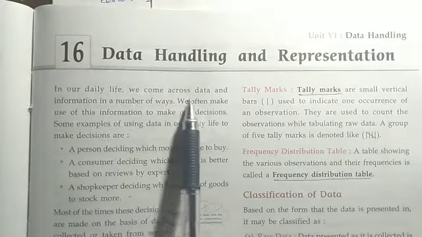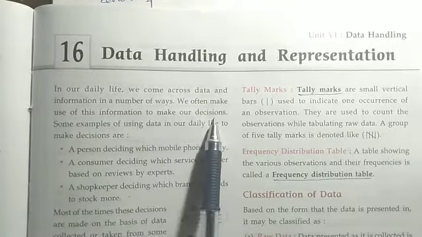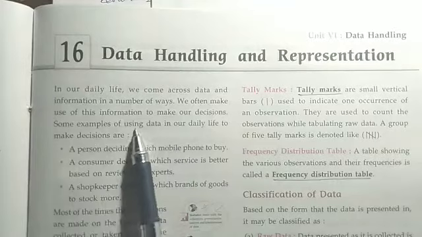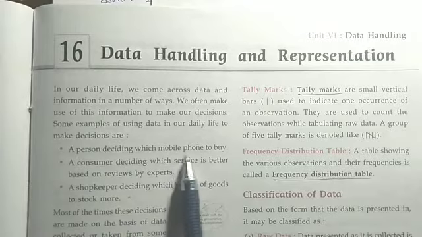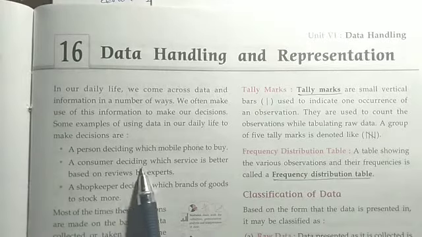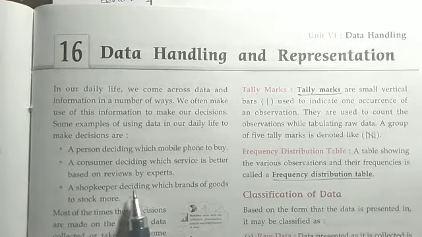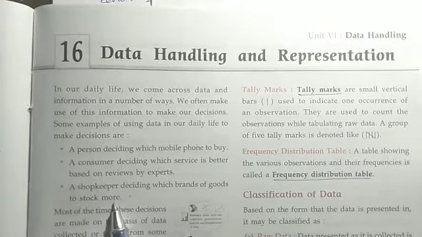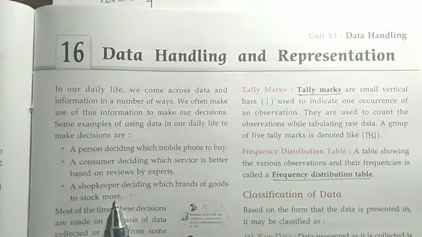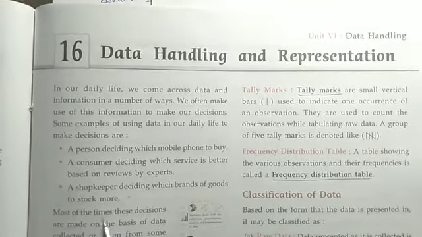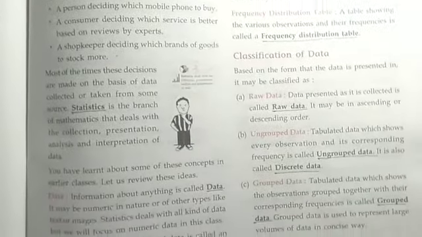In our daily life, we come across data and information in a number of ways. We often make use of this information to make our decisions. Some examples of using data in our daily life to make decisions are a person deciding which mobile phone to buy, a consumer deciding which service is better based on reviews by experts, and a shopkeeper deciding which brands of goods to stock more. These are all data, coming in our day-to-day life. Now, data handling and representation is a branch of mathematics called statistics.